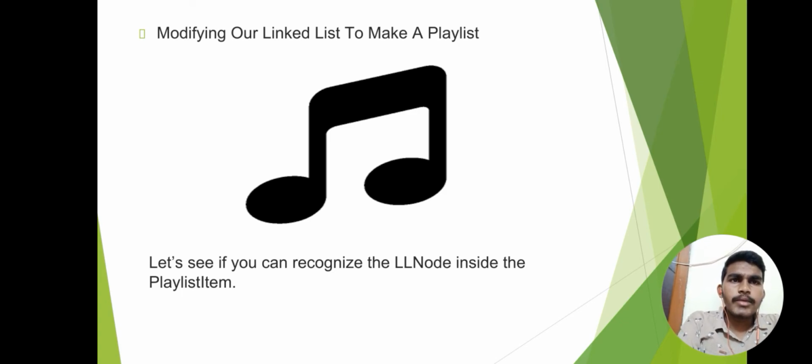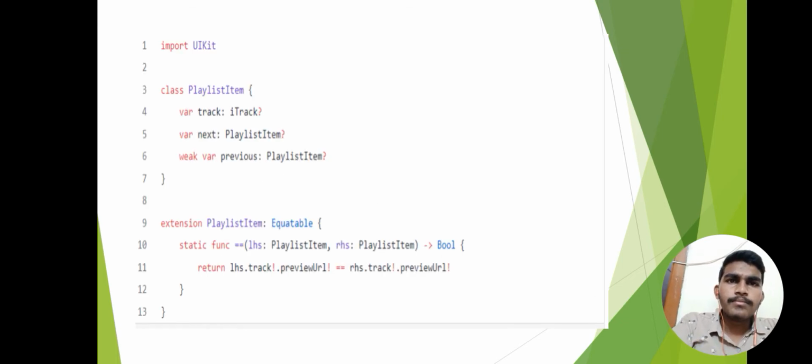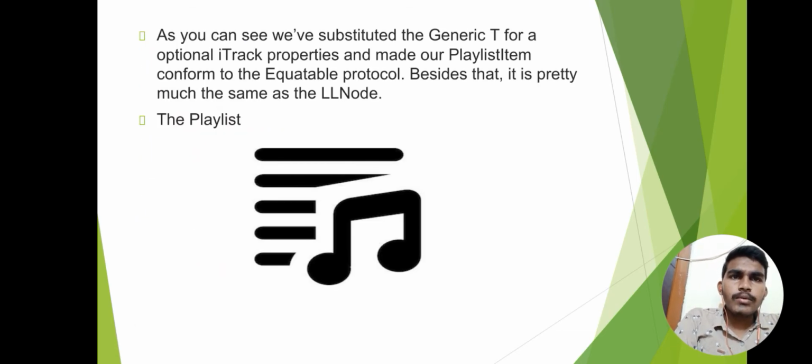Modifying our linked list to make a playlist. Let's see if you can recognize the linked list node inside the playlist item. Here is the program of the linked list playlist item. As you can see, we have substituted the generic T for an optional iTrack property and made our playlist item conform to the Equatable protocol. Besides that, it is pretty much the same as the linked list node.